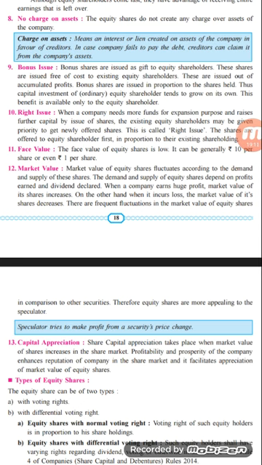For example, if the member has 2 shares, then 1 share will be given extra. So 2:1 is the ideal ratio in which the management of the company gives the bonus share. If you have 2 shares, you will get 1 share free of cost. Why? Because that is the amount which the company has utilized, and the company is giving you that share free of cost. So I hope that you are very clear with the bonus issue.